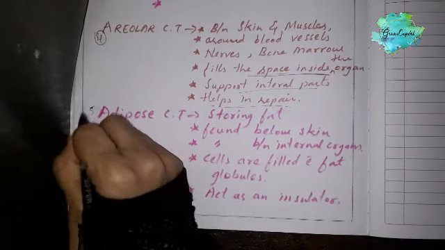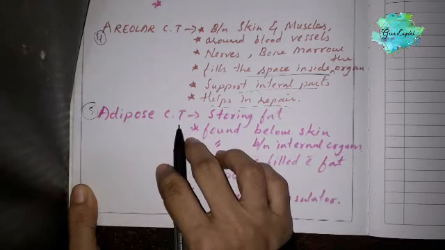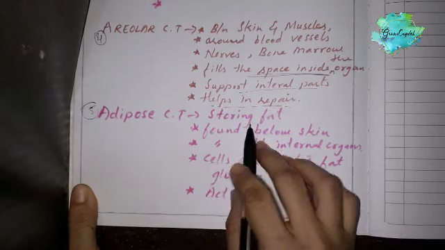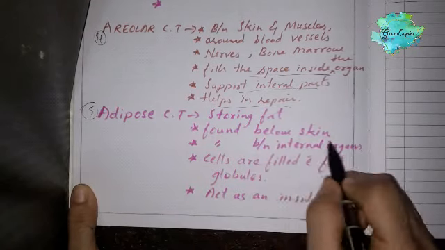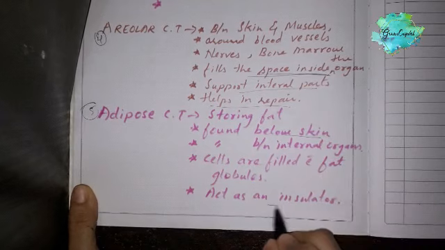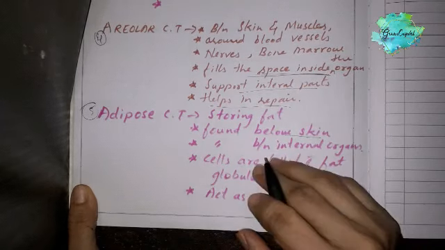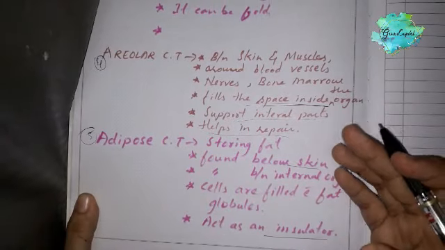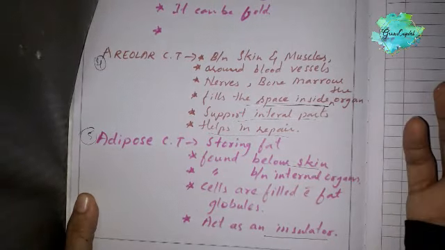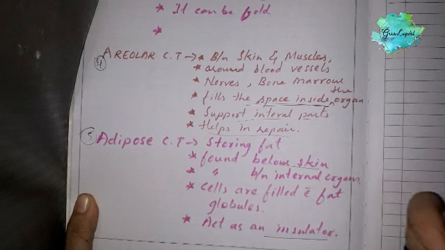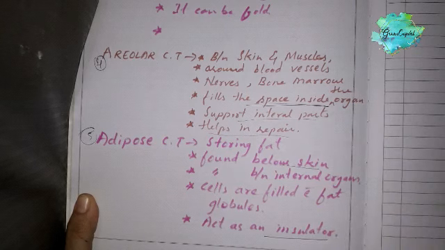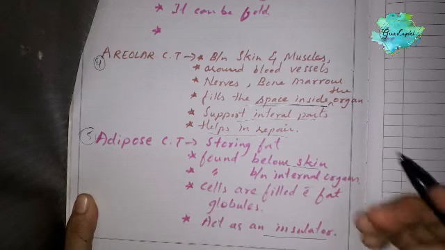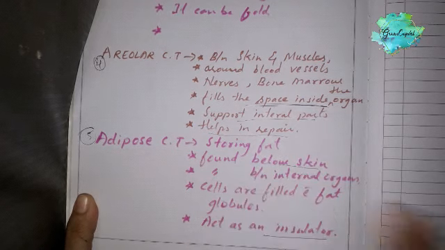So now the fifth type is adipose connective tissue. As the name shows, adipose means it stores fat. So it is found below the skin, and it acts as an insulator. Insulator means it protects our skin from the outside environment. If the cold is there, and our body has more fat, we do not feel much cold. It is found between the internal organs, and cells are filled with fat globules in adipose tissue.